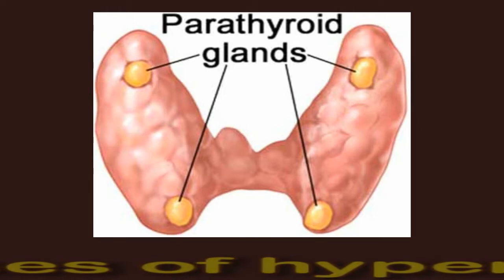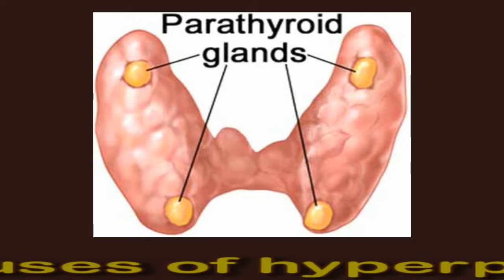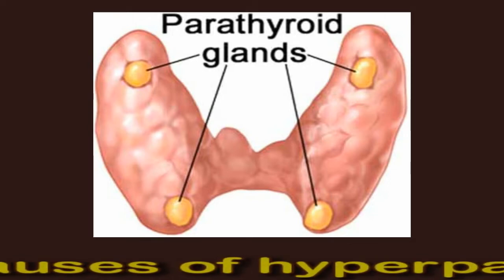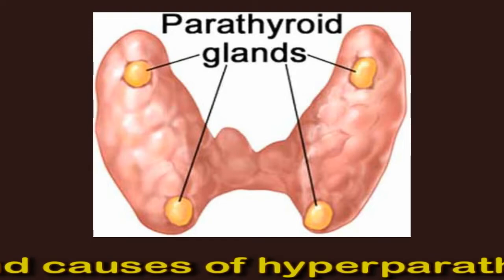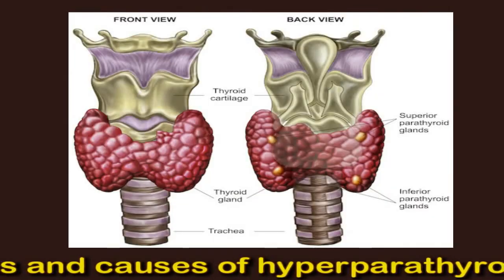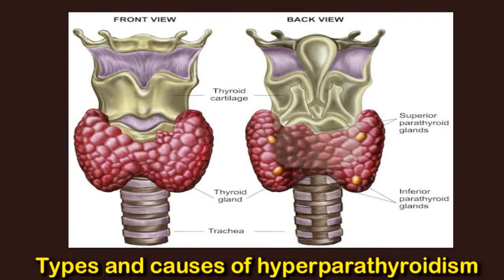These are primary hyperparathyroidism. This type of hyperparathyroidism occurs when there is an issue with a parathyroid gland as opposed to an underlying health condition. One or more of the parathyroid glands become overactive, leading to too much parathyroid hormone. This causes calcium levels in the body to become too high. In some cases, the cause of primary hyperparathyroidism may be a tumor on one or more of the glands.